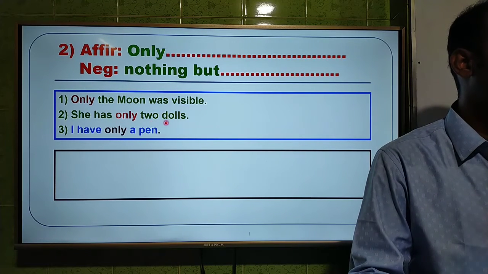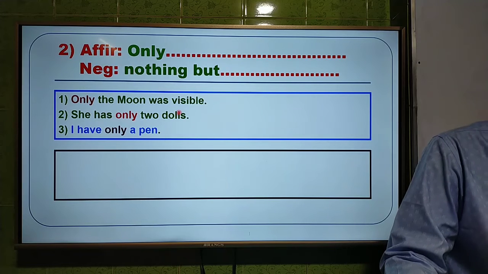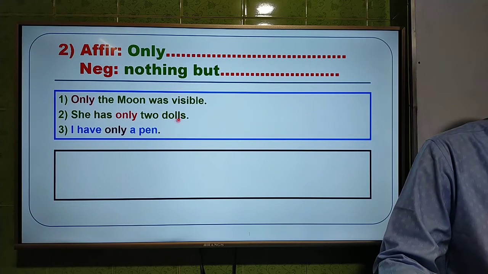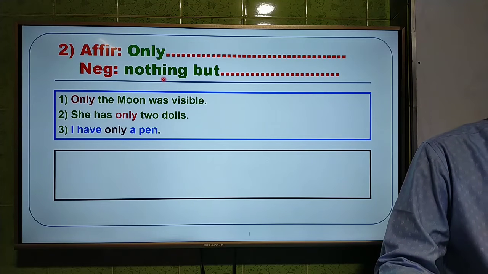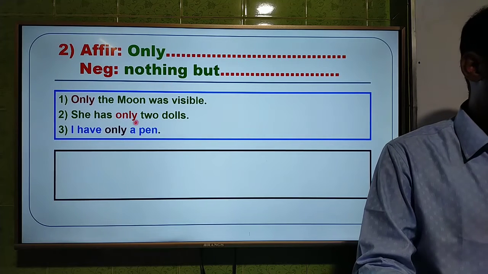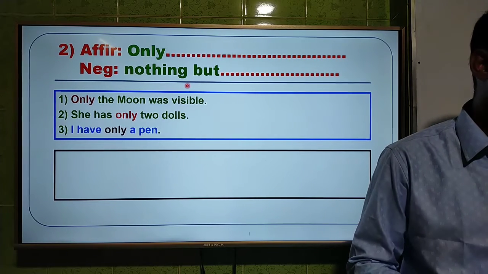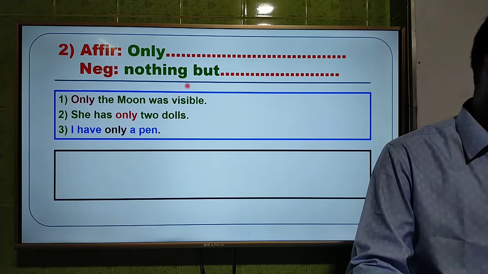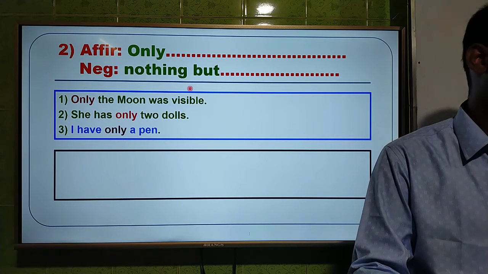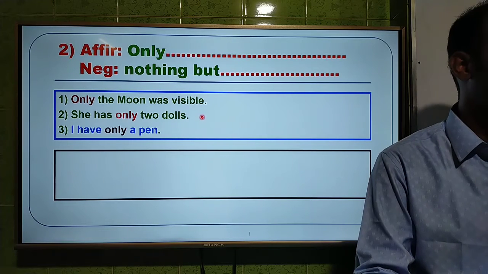She has only two dolls. I have only a pen. We have to use nothing but instead of only if it means a thing, any kind of thing, not person. As the sentence means a thing, we have to use nothing but instead of only. So I think you should try to answer these questions, and you will get 2 minutes.